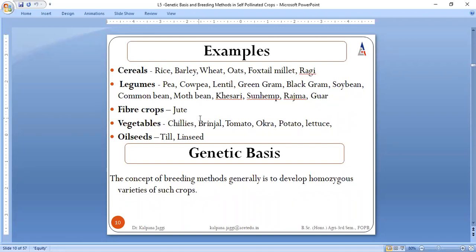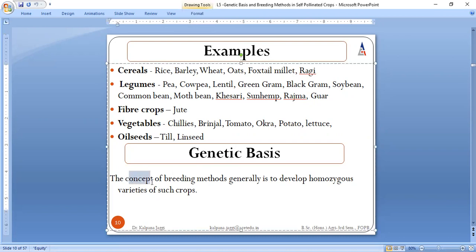Now I am coming to my topic, that is the genetic basis of breeding self-pollinated species. Why do you go for the breeding, what is the base? What important thing did you find while deciding to go for breeding of self-pollinated species?